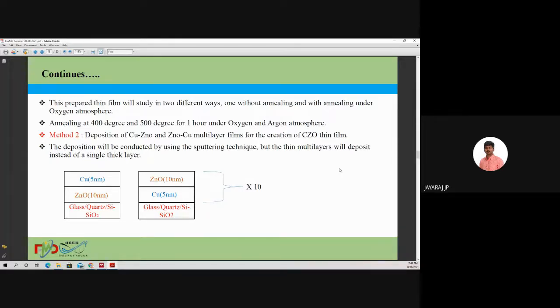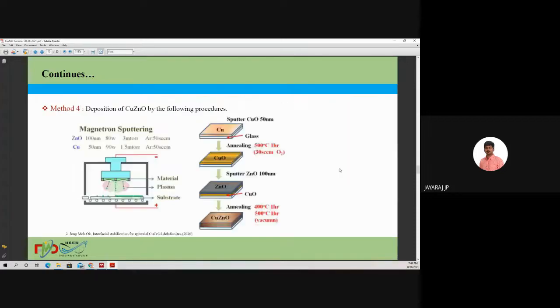In method two, I prepared copper zinc oxide multilayers, and also vice versa, the zinc oxide copper multilayers. Then I went for the annealing. These are some of the methods that I followed, and another method is